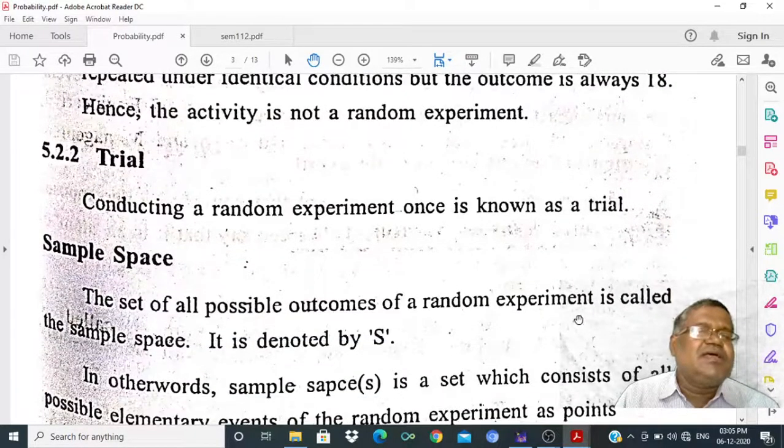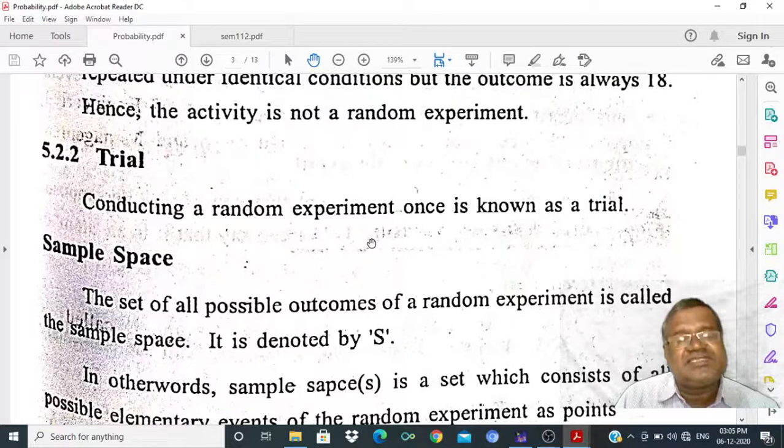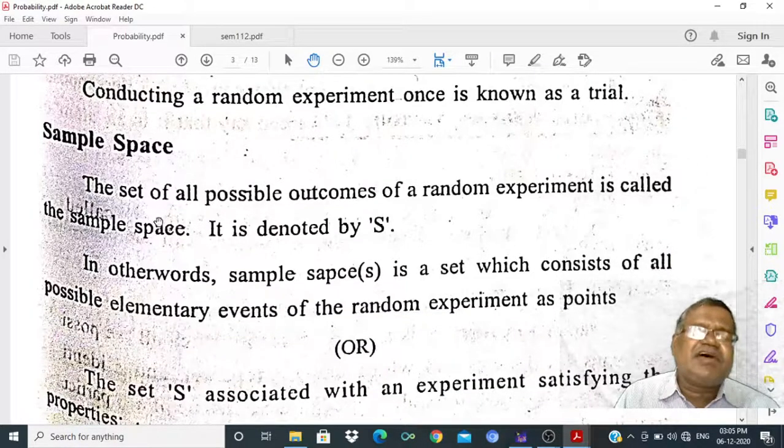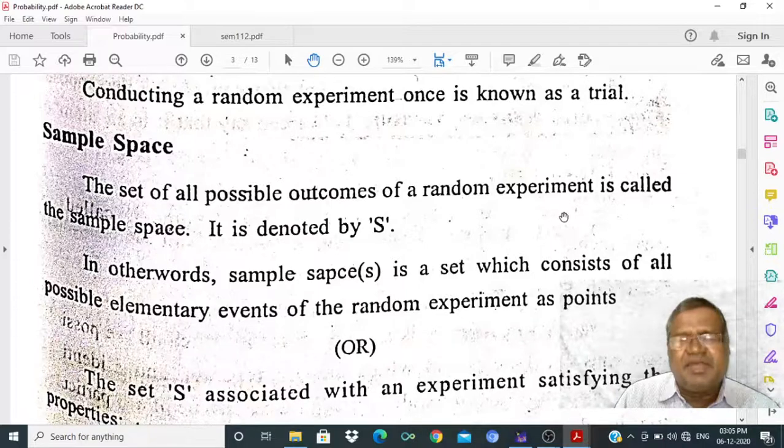Let us look at the concept of a trial. Conducting a random experiment one time is called a trial. Tossing a coin is a trial. Rolling a die is a trial. Picking a card from a pack of cards is a trial. Next, the sample space. The set of all possible outcomes of a random experiment is called the sample space, denoted by S.